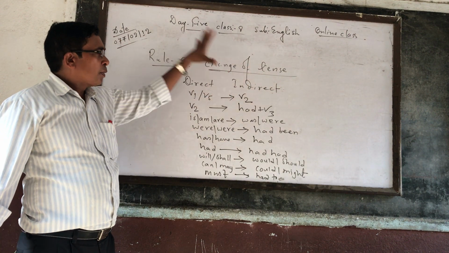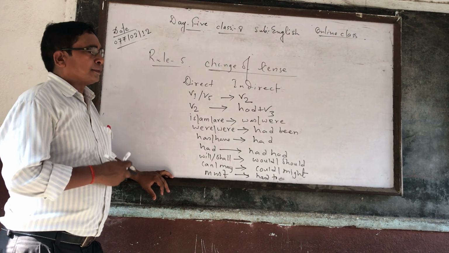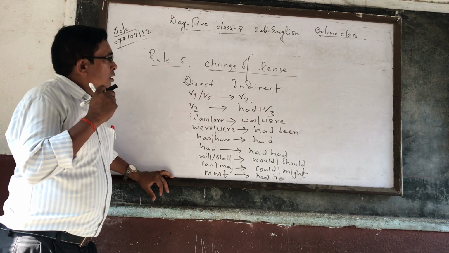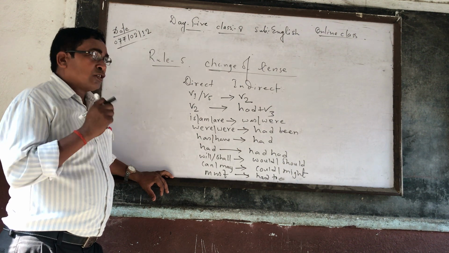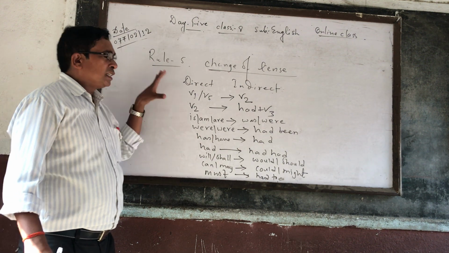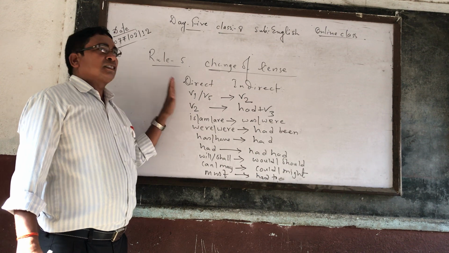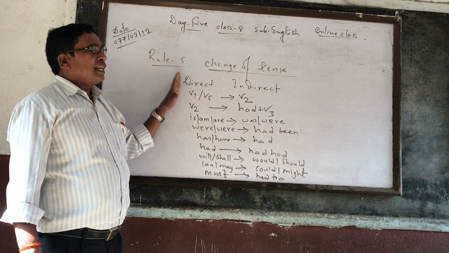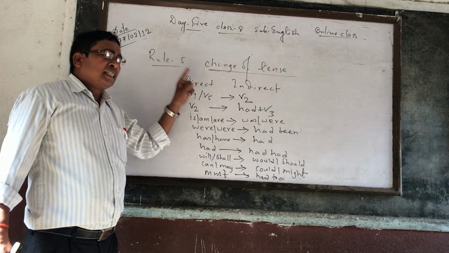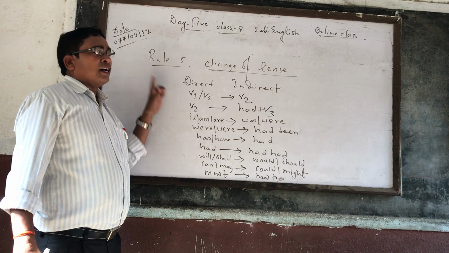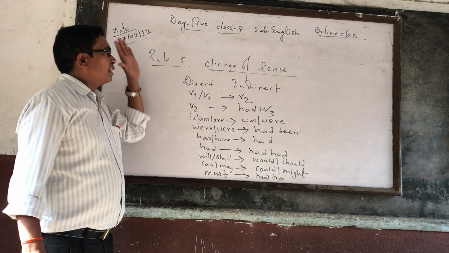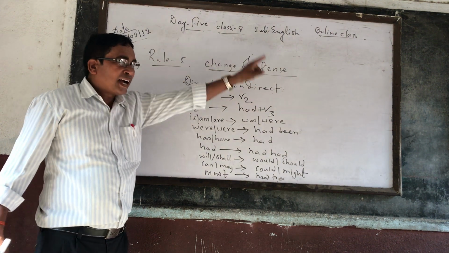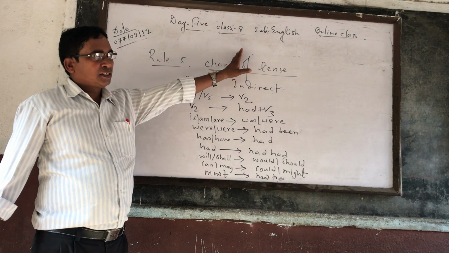For kind information, if there is said or told, I will show you an example also. If there is said or told in the reporting verb, only then you can use rule number 5 for changing the tense.